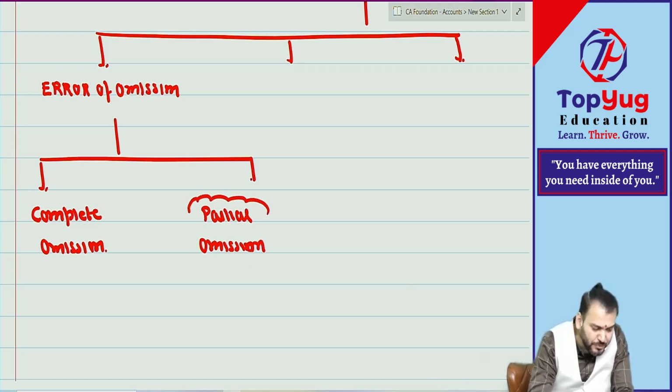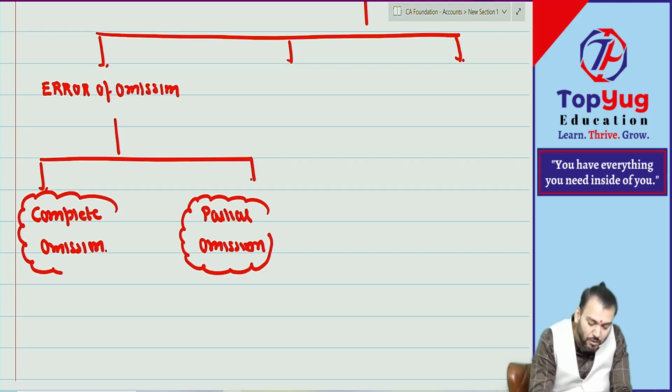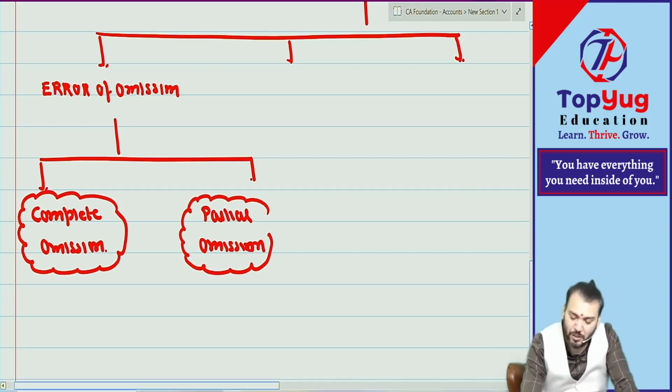Now, complete omission means what? Either you have not recorded or you have not posted. Correct? Complete omission means what?